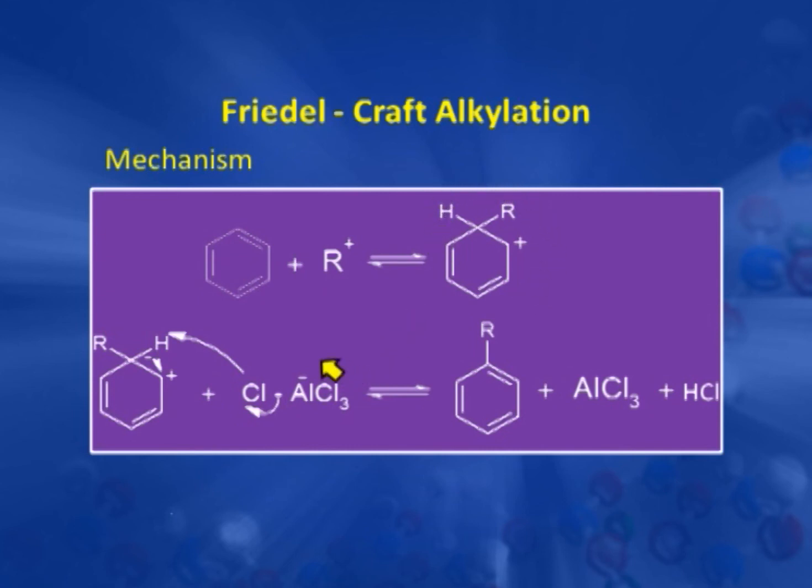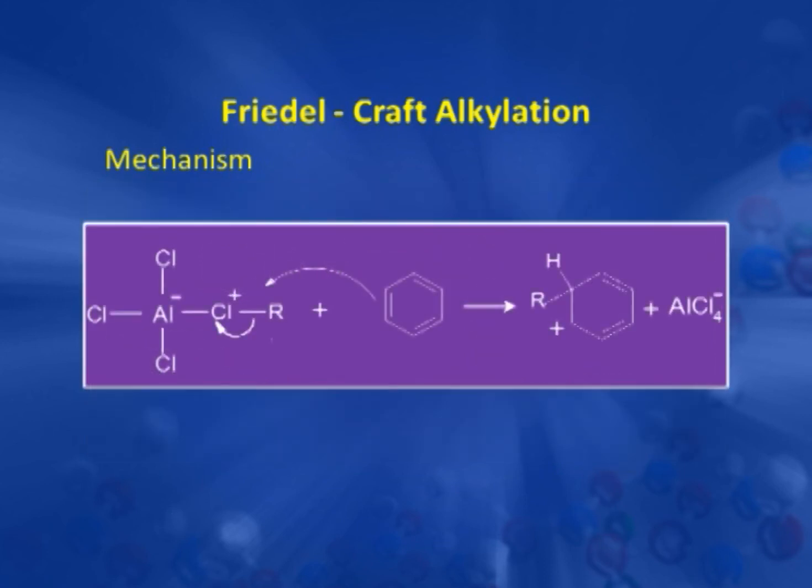And now, the second step is aromatization, that is removal of this H plus with the help of a base AlCl4 minus. So, here this Cl takes this H plus and produces HCl and we get back aluminum chloride and alkyl benzene.